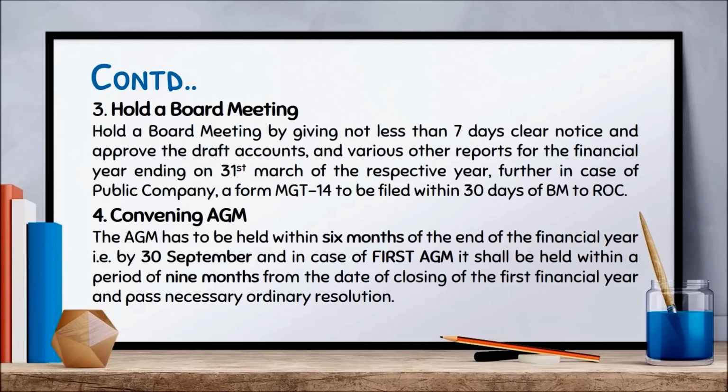Now, the next step is to convene an AGM. The AGM has to be held within 6 months of the end of the financial year, that is by 30th September, and in the case of the first AGM, that is after incorporation, it shall be held within a period of 9 months from the date of closing of the first financial year, and pass necessary ordinary resolutions.